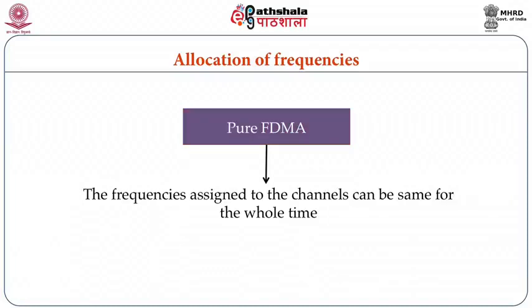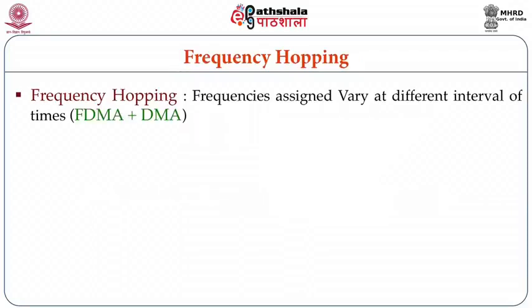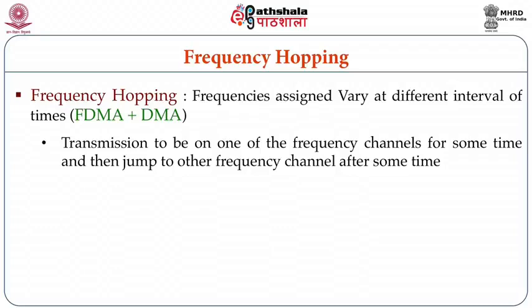FDMA also comes in other variants. One is pure FDMA and the other is frequency hopping. Pure FDMA means that the frequencies assigned to the channels stay the same for the whole time. That is, the transmission will be on the same frequency channel for the complete transmission till it is over. Another is frequency hopping, in which the frequencies assigned vary at different intervals of time. That is, the transmission will be on one of the frequency channels for some time and then jump to another frequency channel after another time.